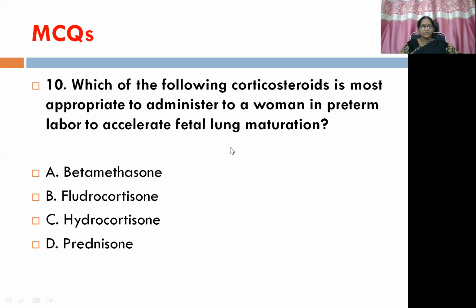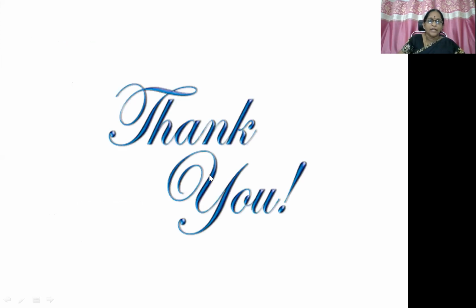Then the last, 10th question, which of the following corticosteroids is most appropriate to administer to a woman in preterm labor to accelerate fetal lung maturation? Preterm labor. Okay, so the options are betamethasone, fludrocortisone, hydrocortisone, and prednisone. So here we end the session.